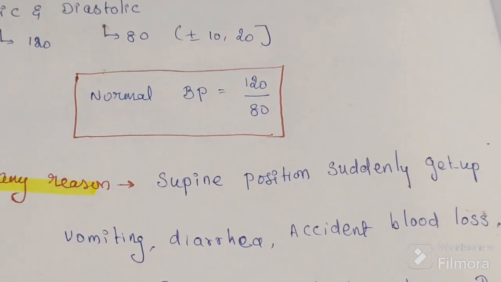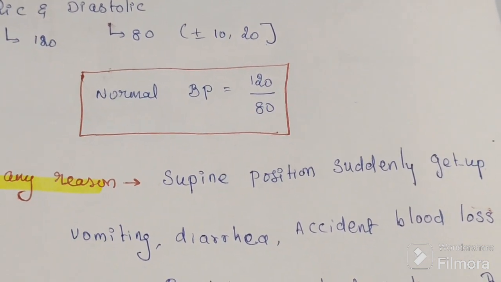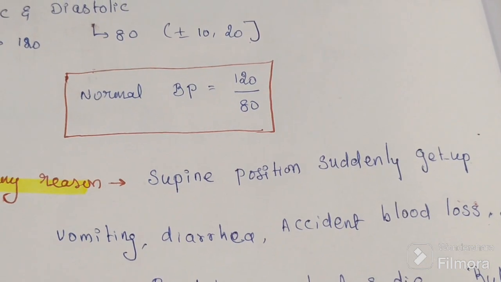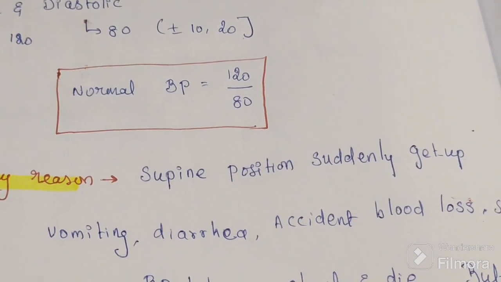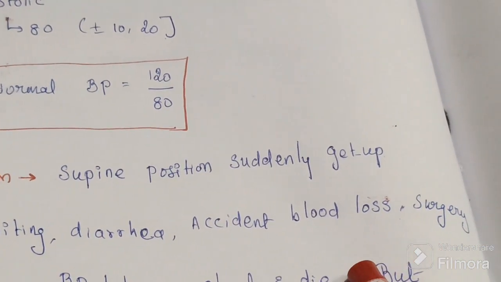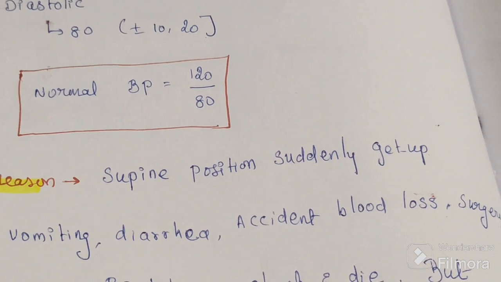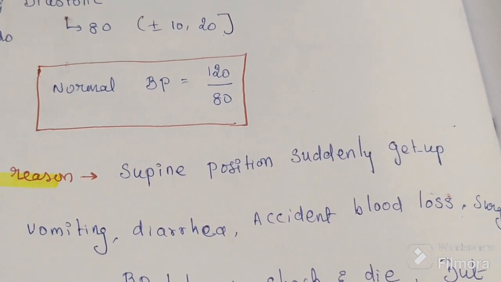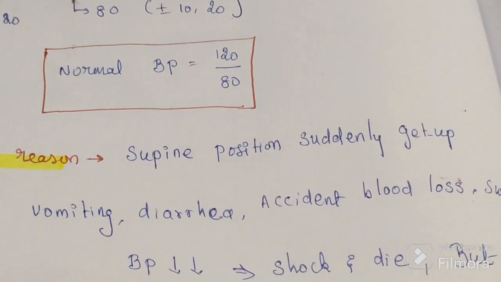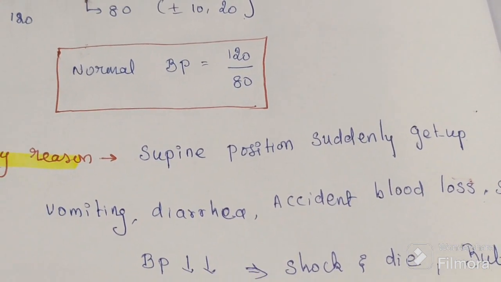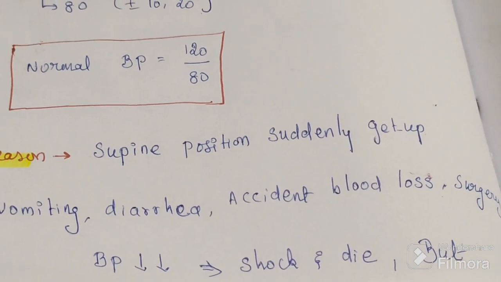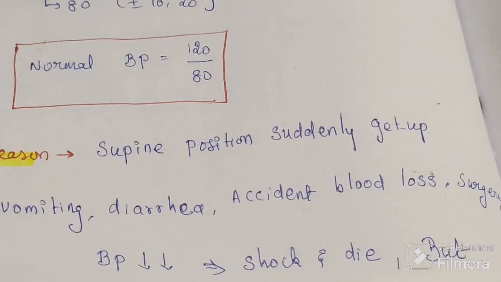Other reasons may be vomiting or diarrhea or accidental blood loss or surgery in which blood is lost. Due to any reason, blood pressure falls. So what happens if the blood pressure falls? We can go into shock, we can all die.